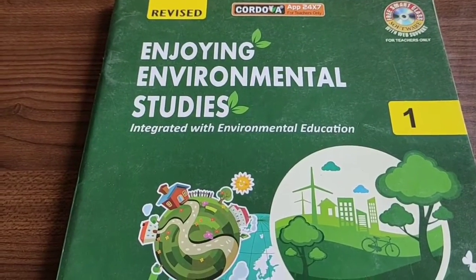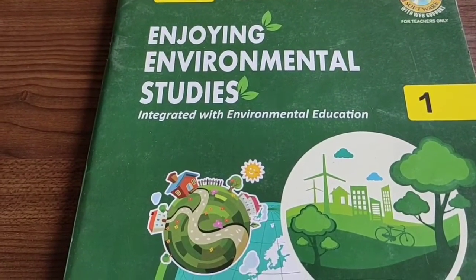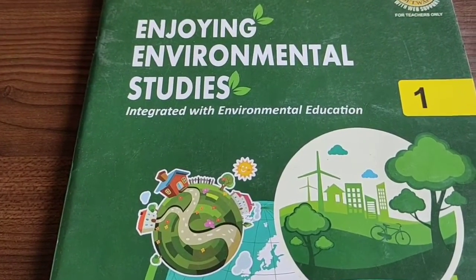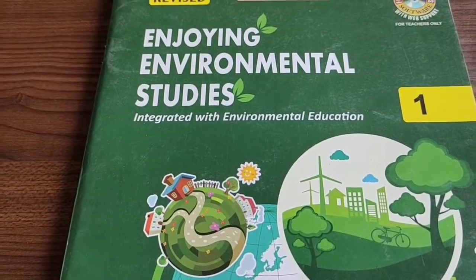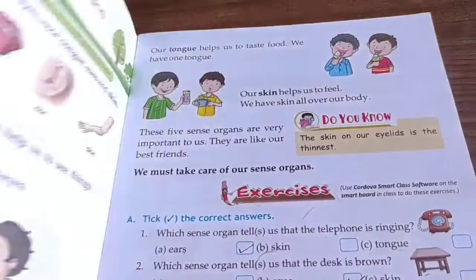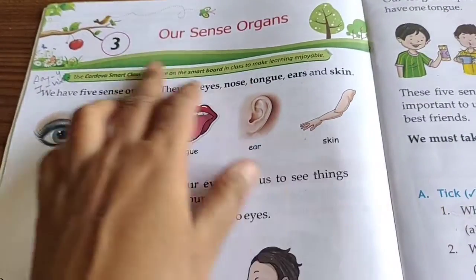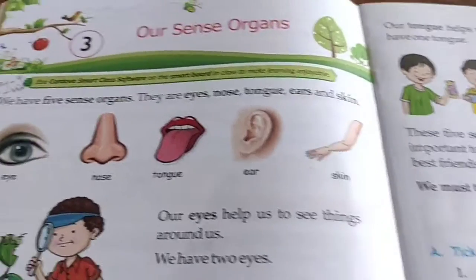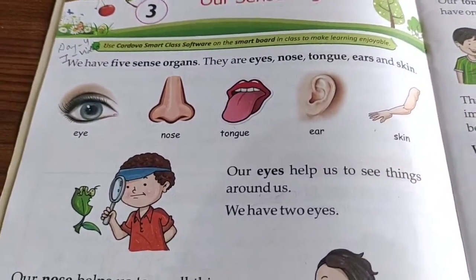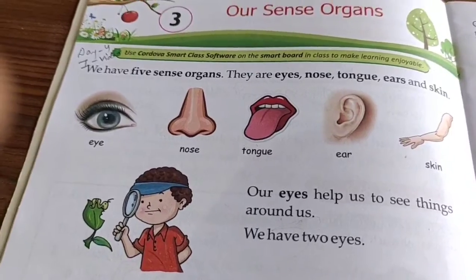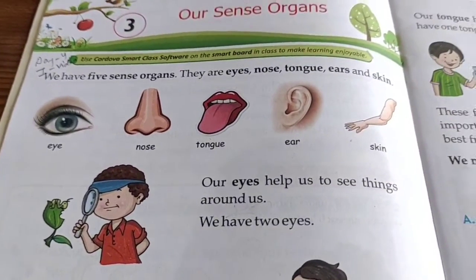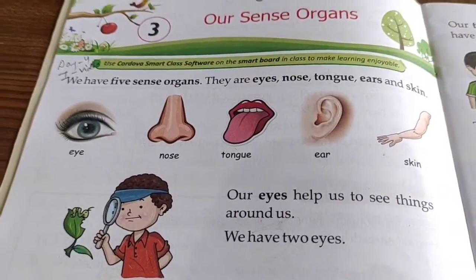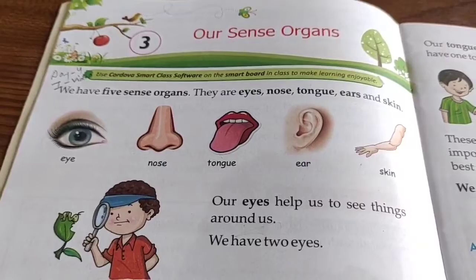Very good. So make sure children, for knowing about the chapter, you have to take out your Enjoying Environmental Studies book number 1, that is for class 1, and then turn to page number 10. Okay, chapter number 3, our sense organs. Is that clear? Now I'm not explaining this chapter in depth. I'm just giving you some key points about this chapter just to recall the chapter in your minds. Then after that we will do the revision exercises.